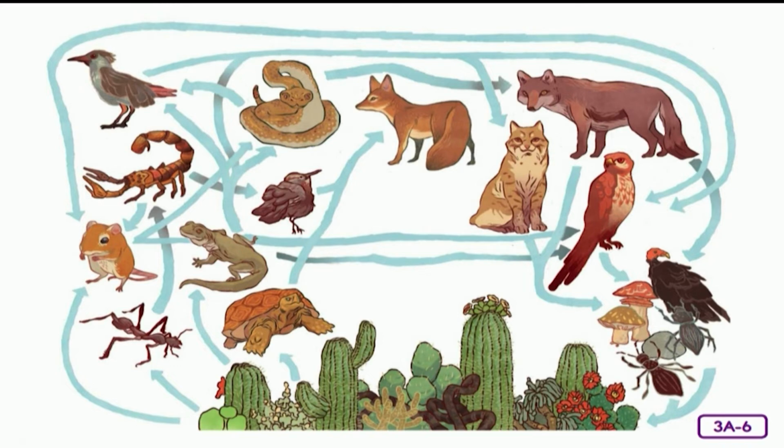Can you identify the producers in each link? The producers are the desert plants with their seeds, nectar, and fruit. What about those consumers? Which animal is a scavenger? Who are the decomposers? Well, those are the beetles and the termites, and they are also the bacteria and the fungi that produce carbon dioxide and water, returning nutrients to the ground to nourish the producers.